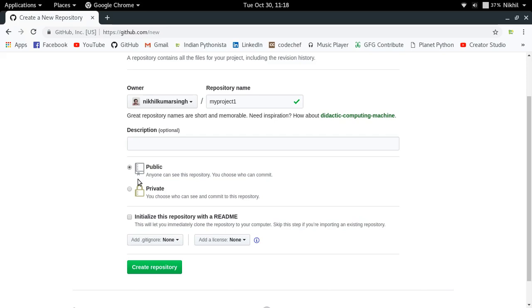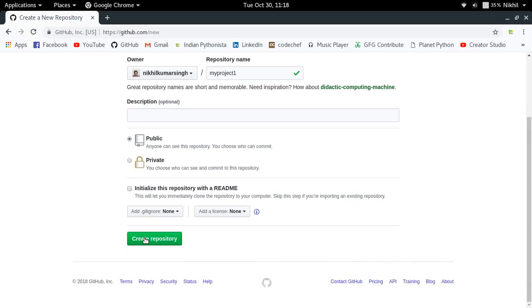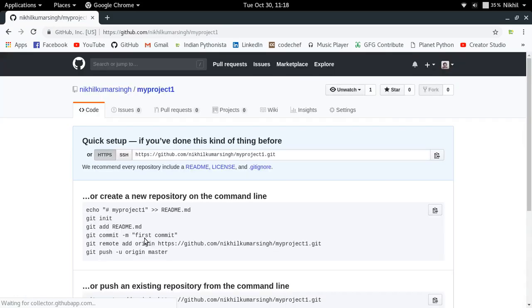Readme is just a simple file which gets displayed on the home page of your Git repo and tells the person who is trying to check your repo a brief description about your project, right? So you can initialize it here right now, but I'm just not going to initialize it. So now let me just click on create repository. It will create a simple repository for me.